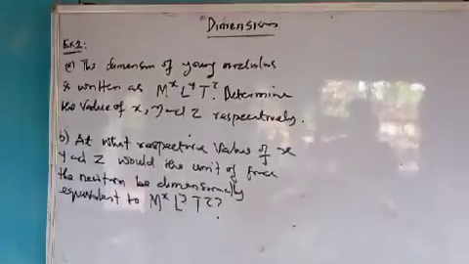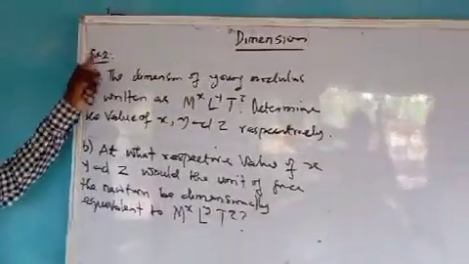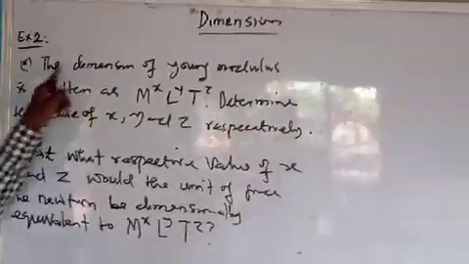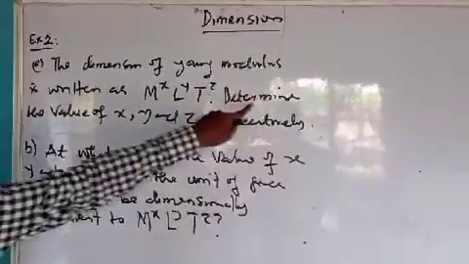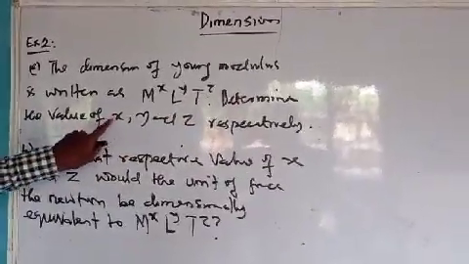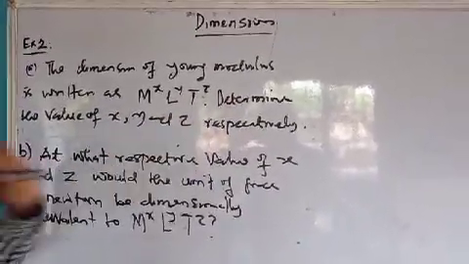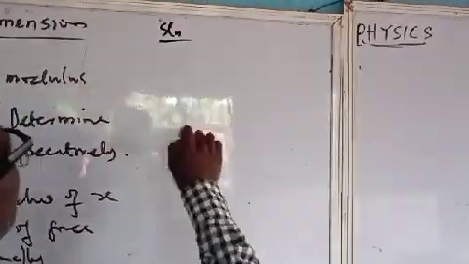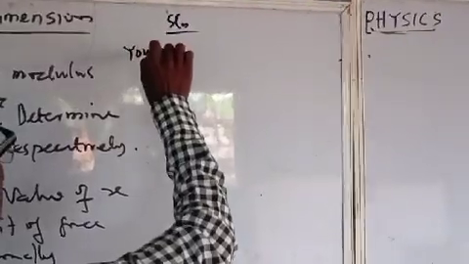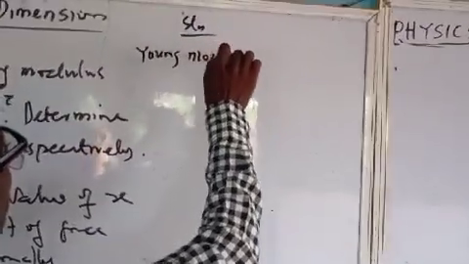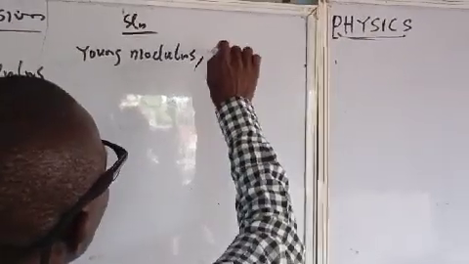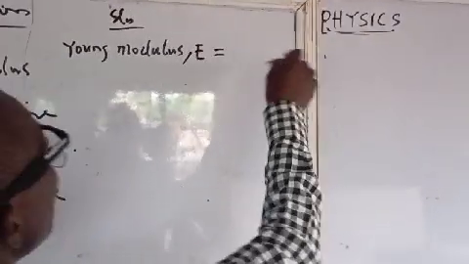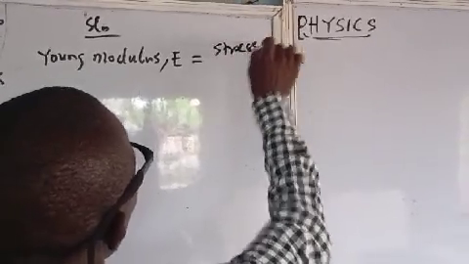Resistance. Now, example 2 here. The dimension of Young modulus is written as this. Determine the value of S, Y, and Z respectively. Now, in a case like this, first of all, like I said, Young modulus is an elastic constant. It's the ratio of stress to strain.